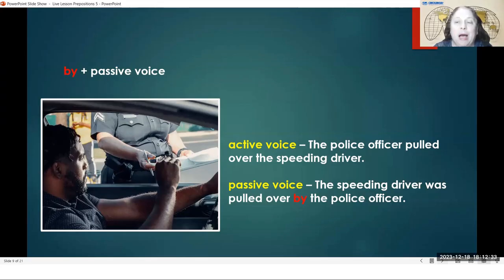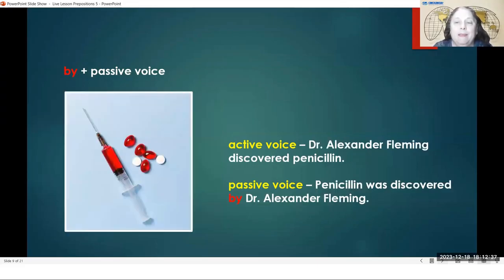Police officer was pulling someone over, so they were pulled over by the police officer. This is the last example of using by with the passive voice.